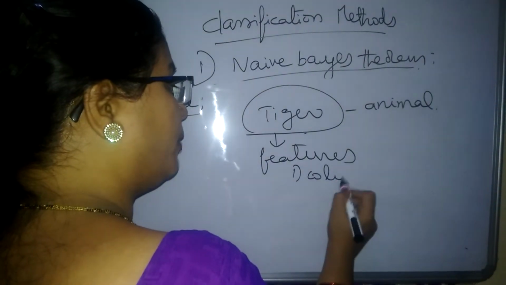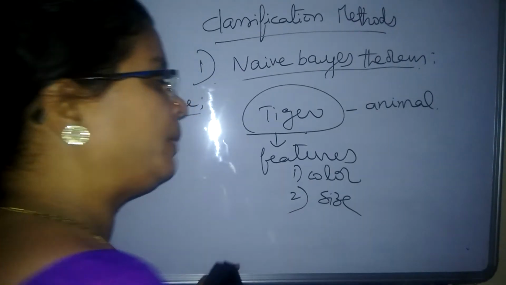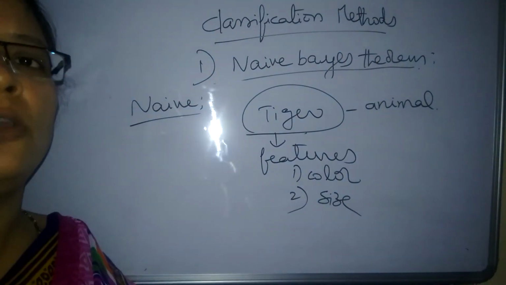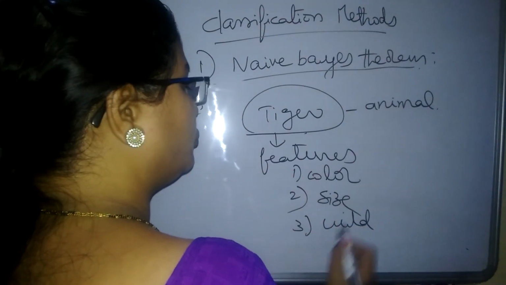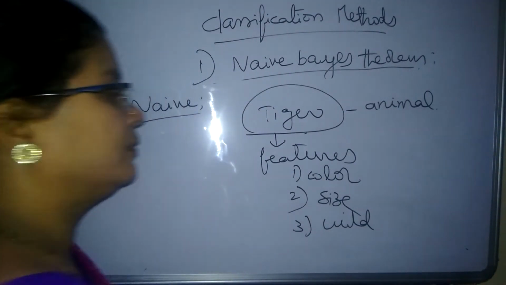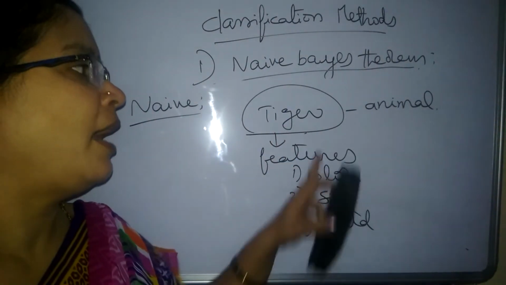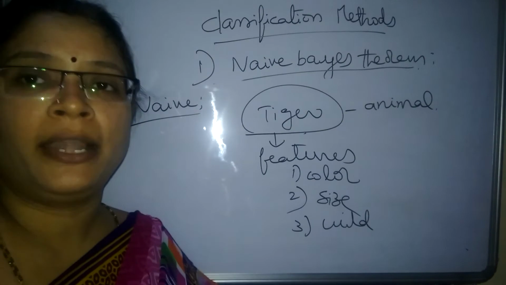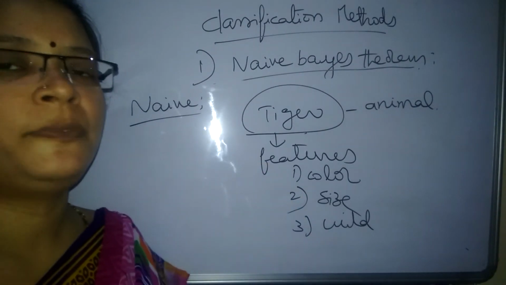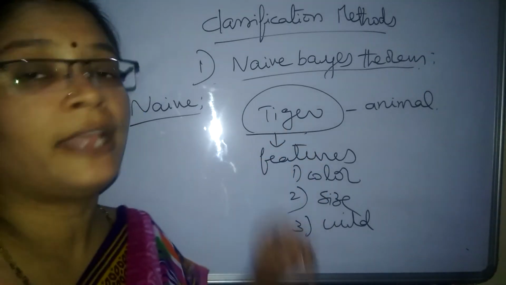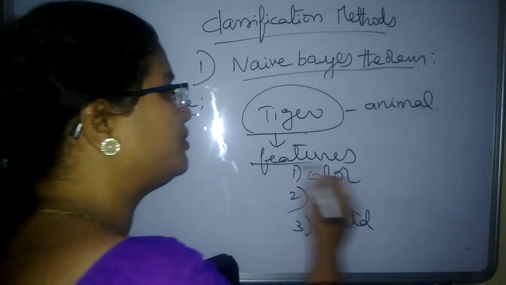The color of the animal is different from others, and the size of the animal may be somewhat similar or not similar to other animals, and it comes under the wild category. These features support that the tiger is an animal, and a wild animal. Based on the yellow color and having stripes, it's concluded that it's a tiger. This is how we came to know, with the help of the feature set only.